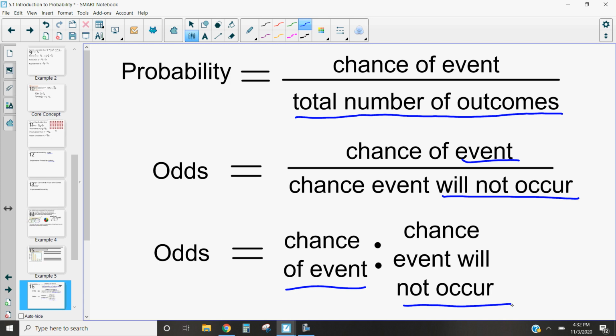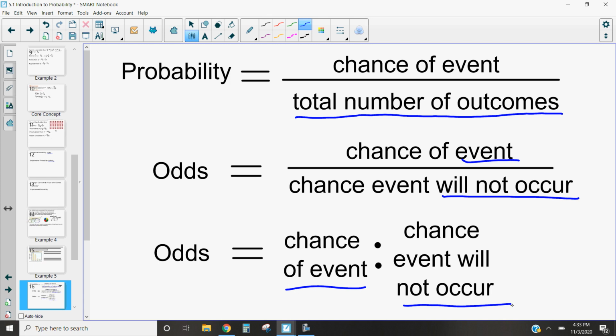1 to 4 means 1 time you would win, 4 times you would lose. Not a bad way to go. It's the same thing as saying a 1/5 chance or 20%. We just say it as a 1 to 4 ratio so that people know, or a 2 to 3 ratio. 2 times you'd win, 3 times you'd lose, whatever it is for that situation of what event we're talking about.